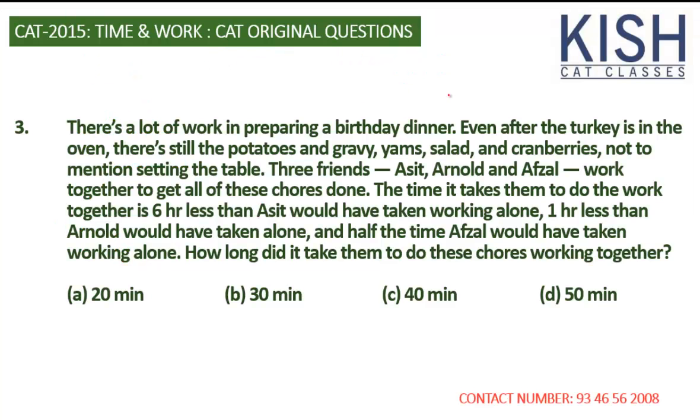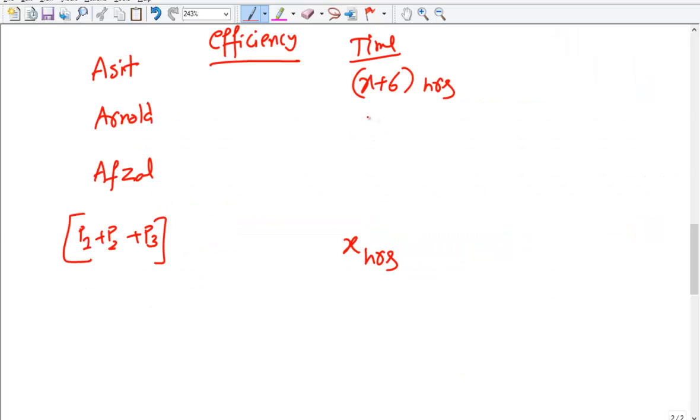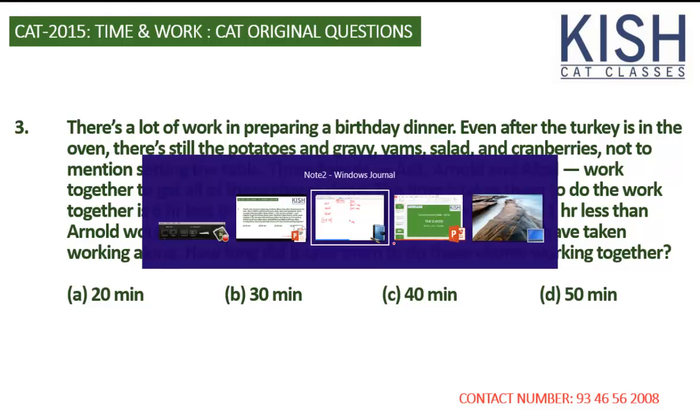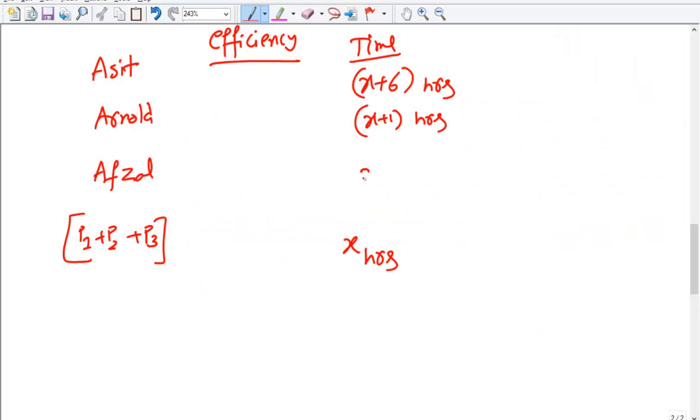And let's go to Arnold. 1 hour less than Arnold would have taken. So Arnold would normally finish the work in X plus 1 hours. And half the time Afzal would have taken working alone. So Afzal would take 2x hours. So this is how we can see. Now they have asked us to find the time in which they complete when working together. We have no idea about the efficiencies.